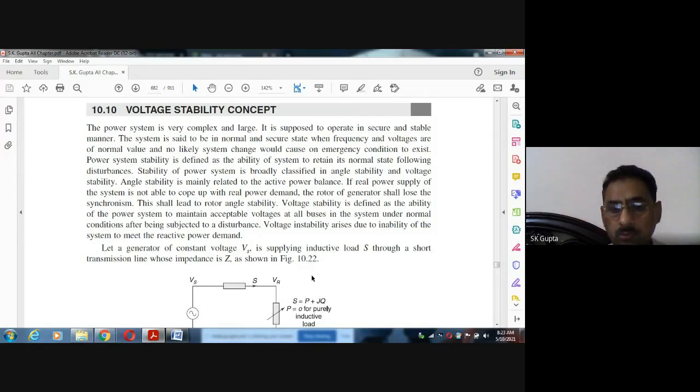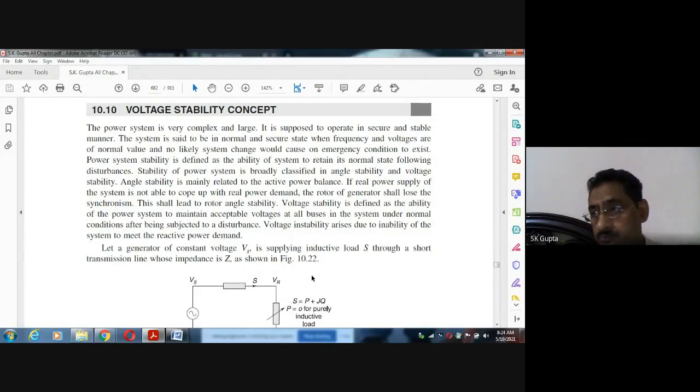So when the load changes, both voltage and frequency, or power angle, are affected, but the main effect on voltage is because of the reactive power.